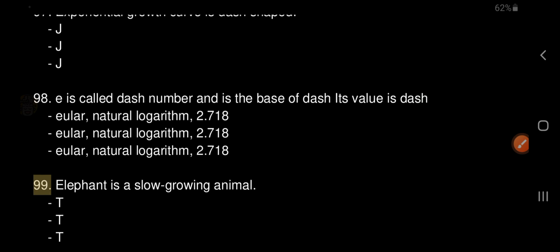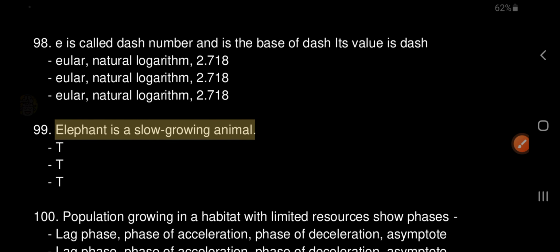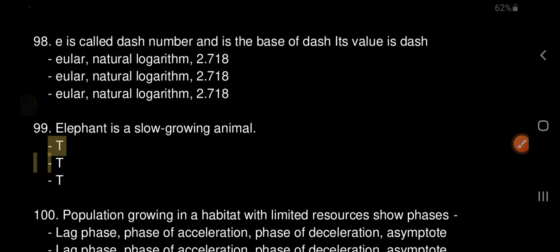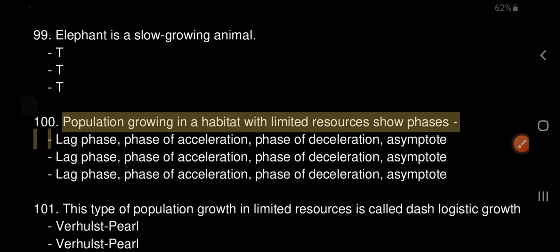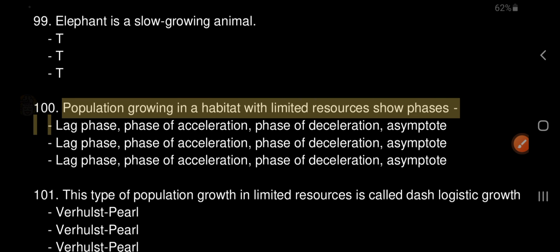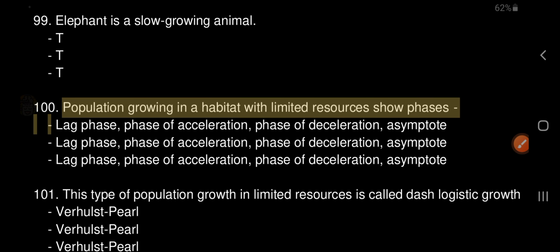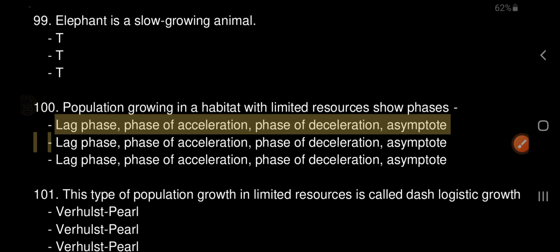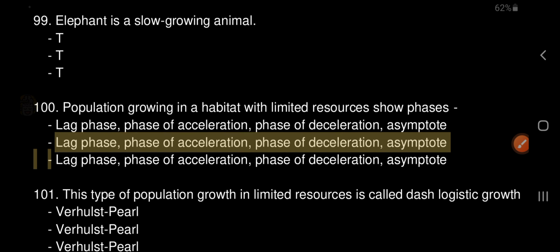99. Elephant is a slow-growing animal. True. 100. Population growing in a habitat with limited resources shows phases: lag phase, phase of acceleration, phase of deceleration, asymptote.